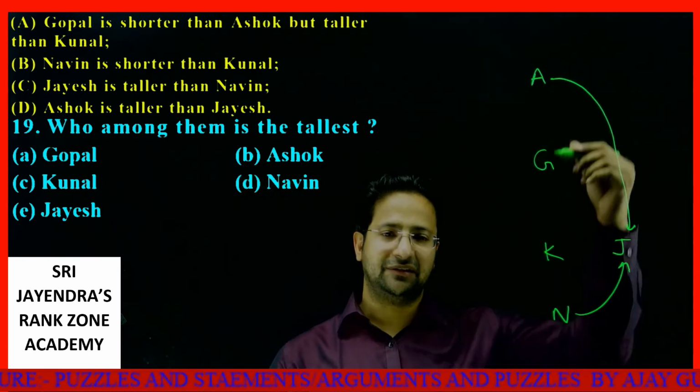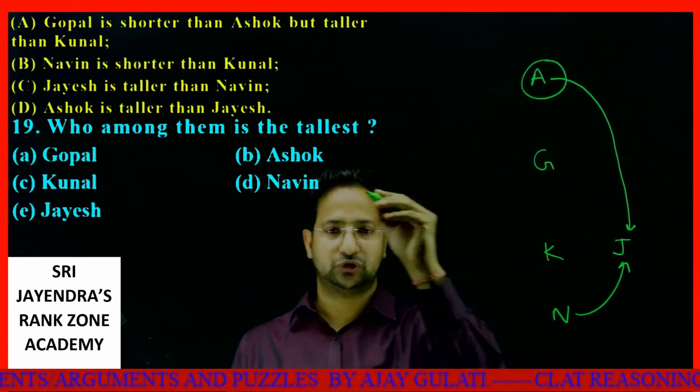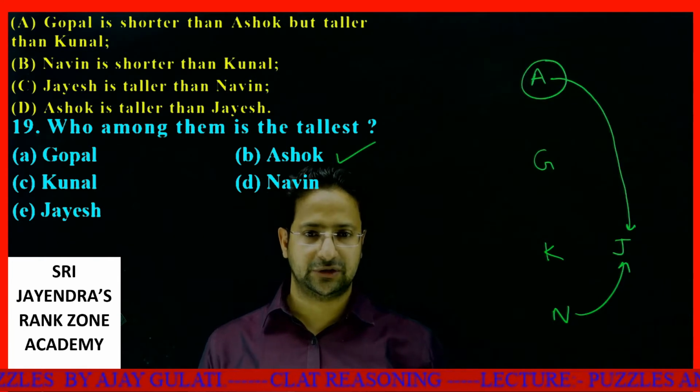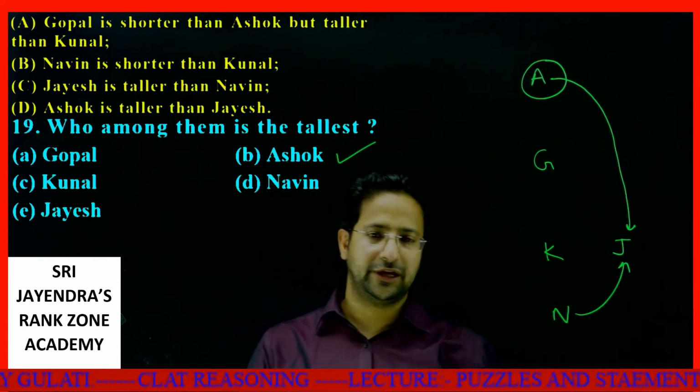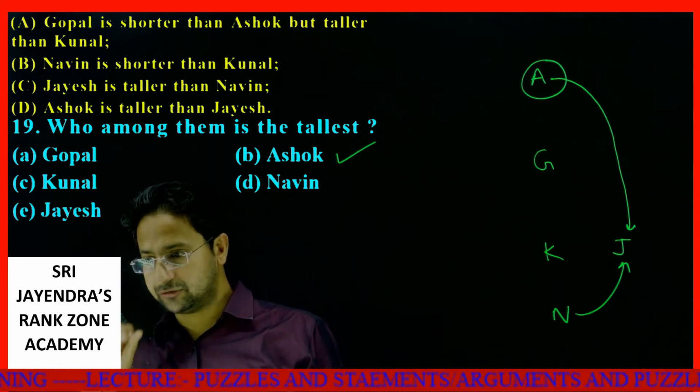So from here, I can easily figure out the person at the top is Ashok. So Ashok is the tallest. Understood, my dear students? Let's move to the next one.